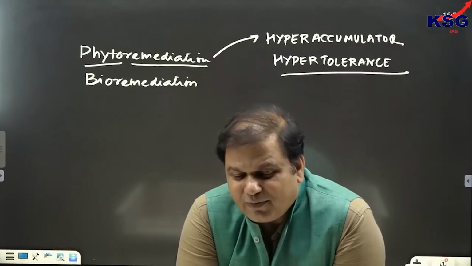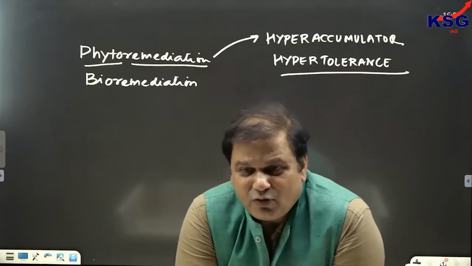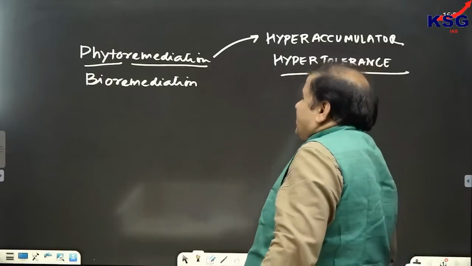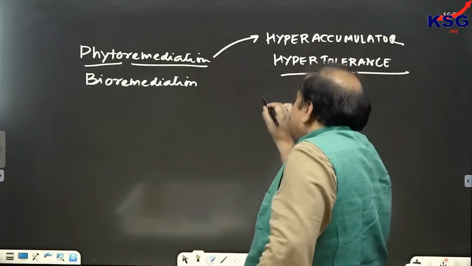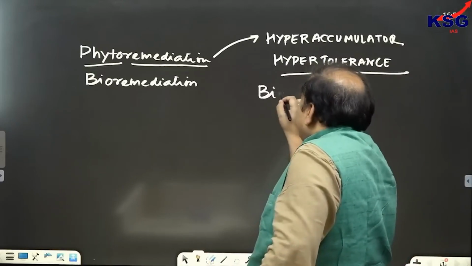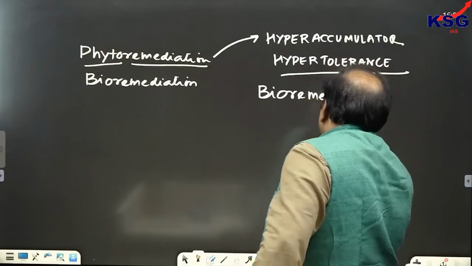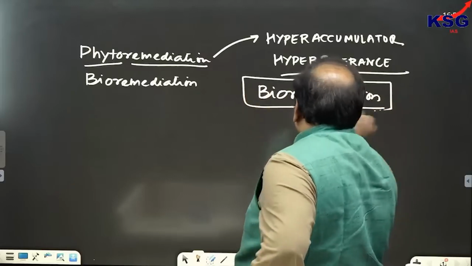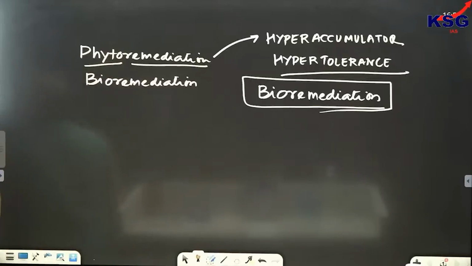And it's also performed by microorganisms. Some of the microorganisms have the ability to absorb contaminants. And when they absorb contaminants, they also discharge waste products which do not hamper the environment in any way. But this would be called bioremediation. Clear? So, if microorganisms are used, it is called bioremediation.